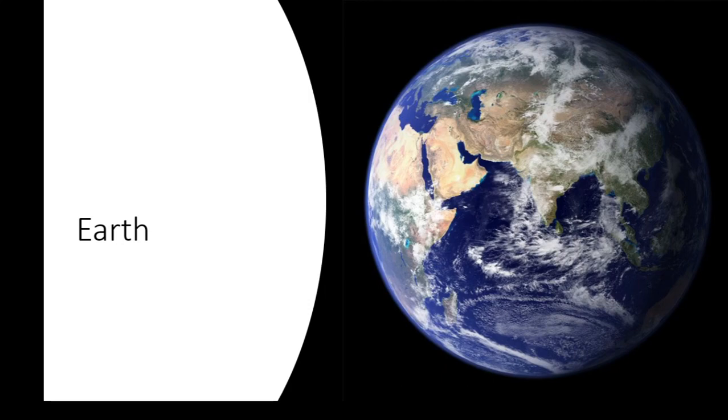Let's start. If you see the Earth, this is a picture of Earth, or a globe. So where is India? Here. So here we have our great country, India. What are the different neighboring countries that we have?